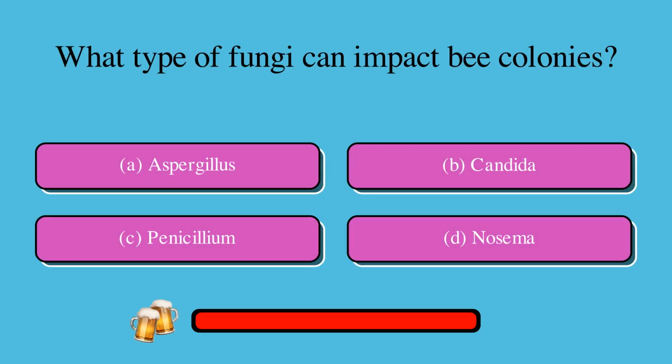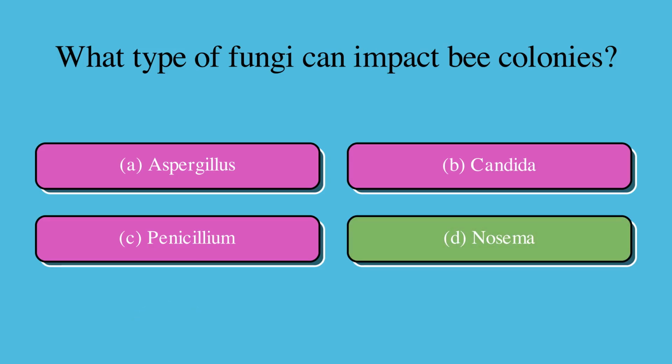What type of fungi can impact bee colonies? Is it A, aspergillus, B, candida, C, penicillium, or D, nosema? The correct answer is nosema.